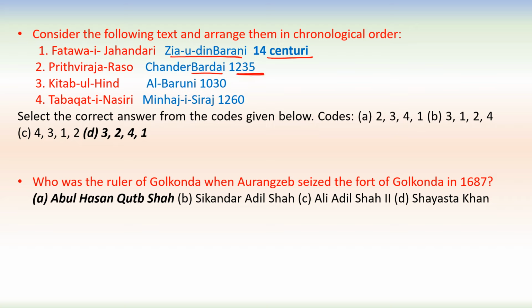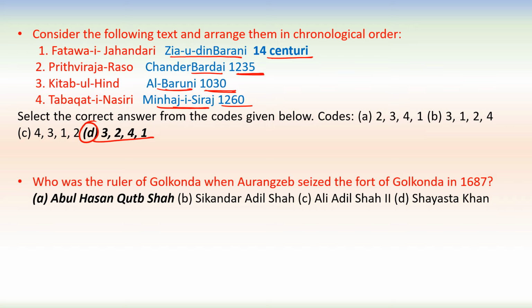Kitab-ul-Hind by Al-Biruni, written in 1030. Tabaqat-i-Nasiri, the book by Minhaj-i-Siraj, written in 1260. So in this way, the chronological order is 3, 2, 4, 1. D will be our answer, 3, 2, 4, 1.